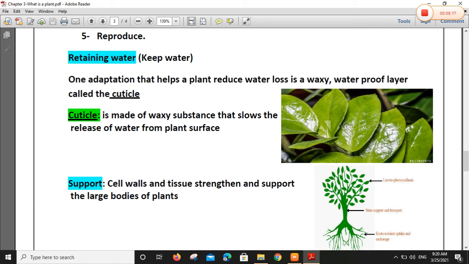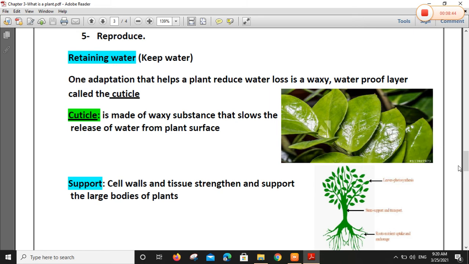In each leaf, this surface is covered by a waxy, waterproof layer called the cuticle. It is made of waxy substance that slows the release of water from plant surface.